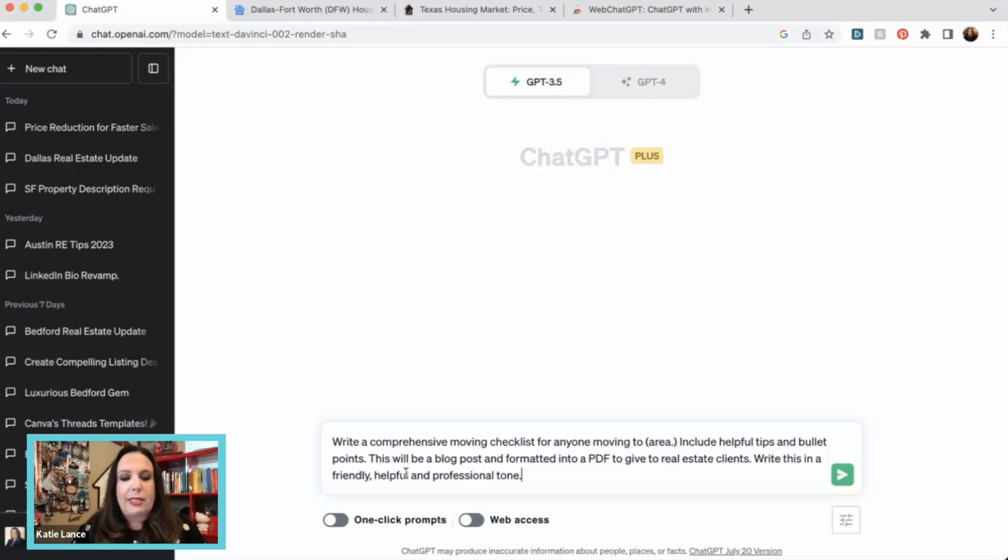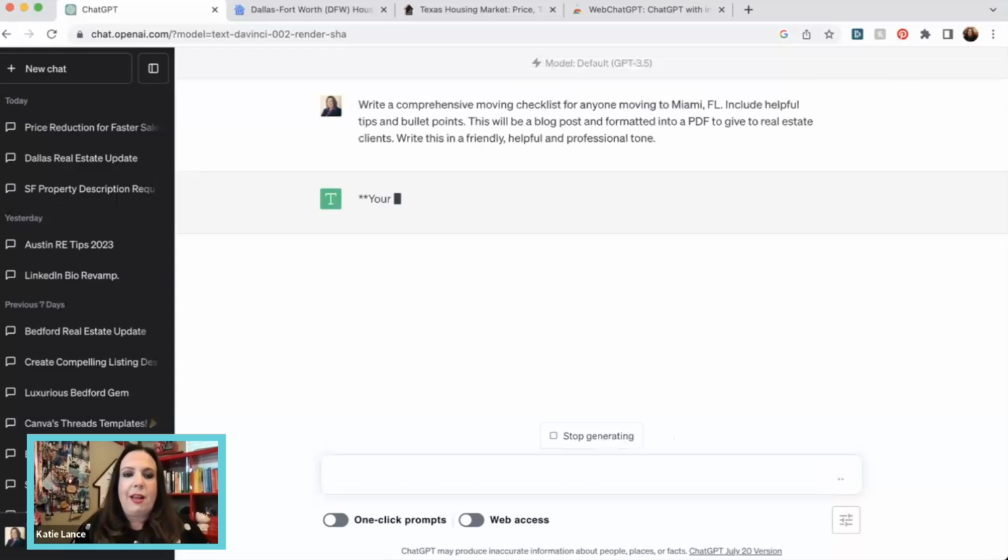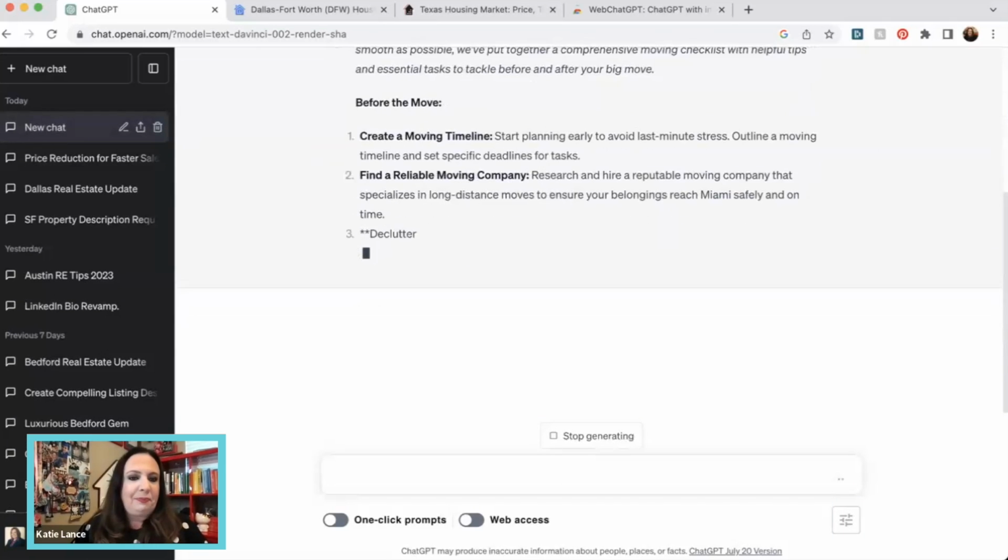I have a prompt that says, write a comprehensive moving checklist for anyone moving to such and such area. So let's change that. Let's put in Miami. Why not Miami, Florida? Include helpful tips and bullet points. This will be a blog post and formatted into a PDF to give to real estate clients. Write this in a friendly, helpful, and professional tone. All right, so let's see what it comes up with.